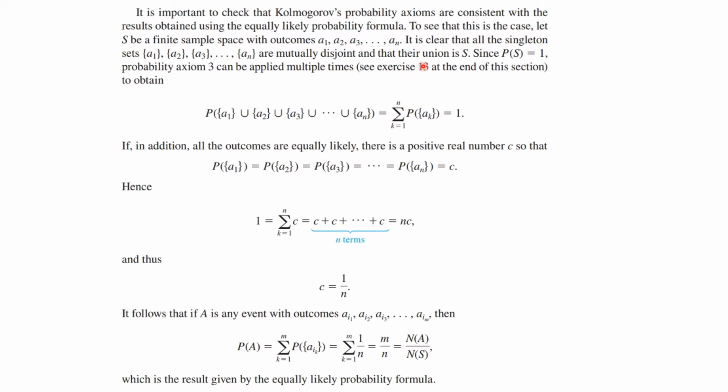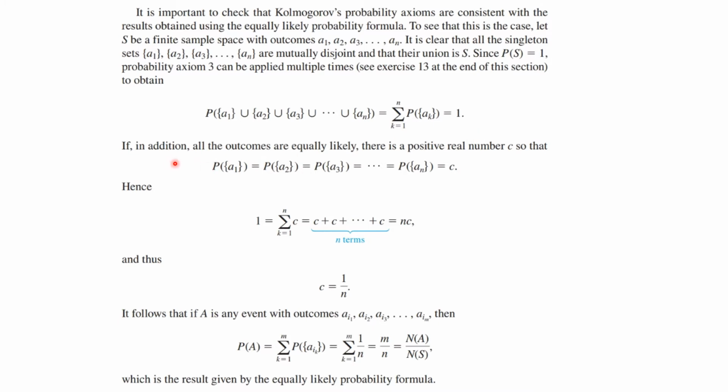Since the probability of S equals 1, probability axiom 3 can be applied multiple times to obtain the probability of A1 singleton set union A2 singleton set union all the way up to An singleton set is the summation from k equals 1 to n of the probability of Ak. And that equals 1 because that's the whole sample space.